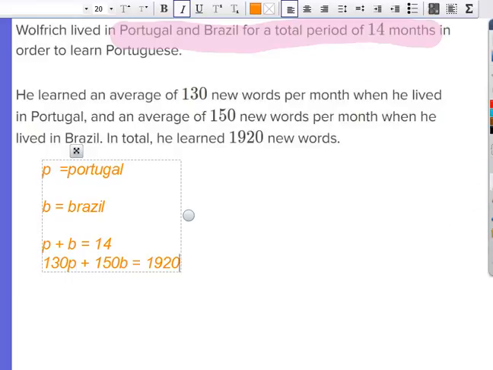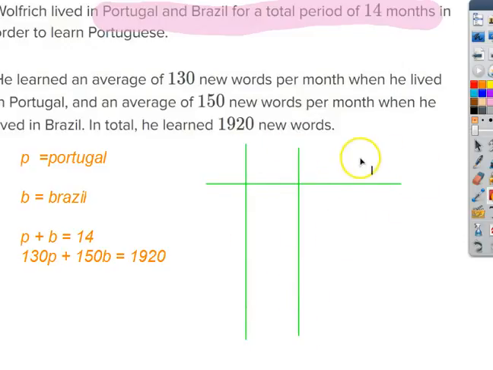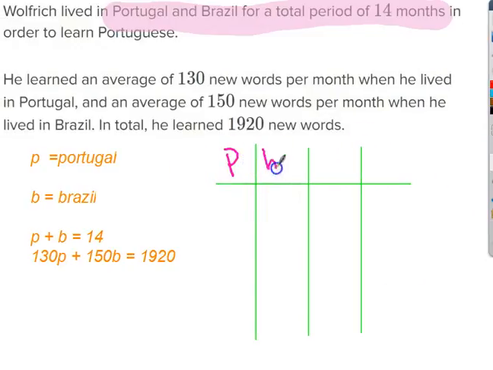The place that I would start off is guessing two numbers that add up to 14, so it makes sense to guess 7 and 7. So for Portugal and Brazil, I'm going to try 7 and 7. The words that he learned in Portugal was 130 times Portugal, because it was 130 every one of those months. And in Brazil, it was 150 times Brazil.